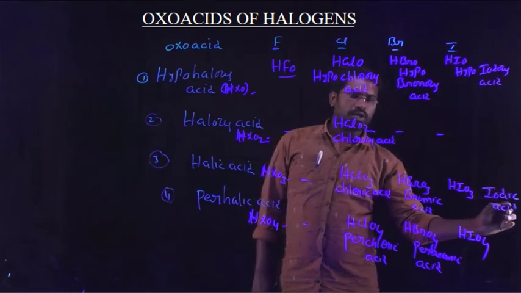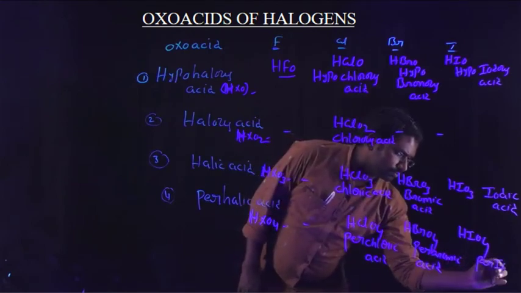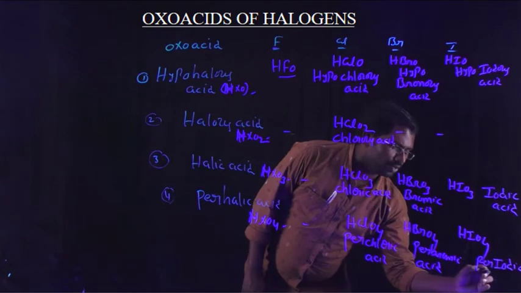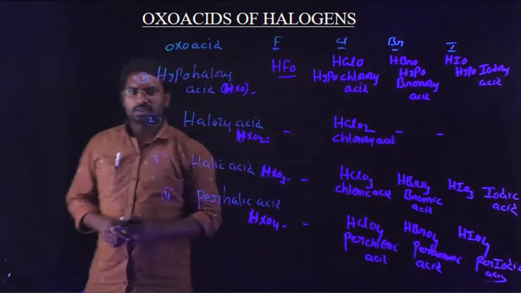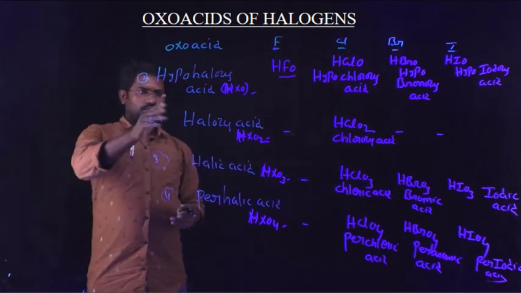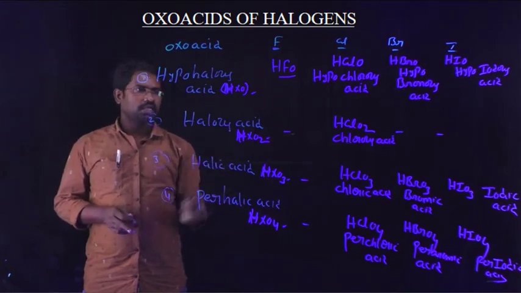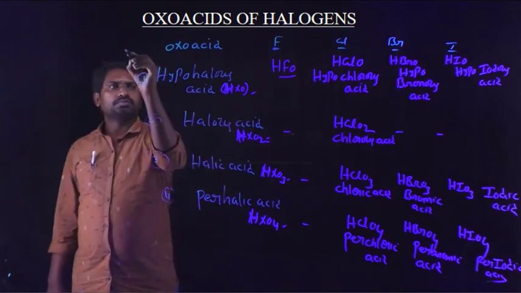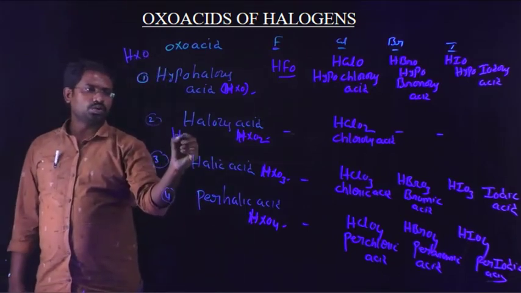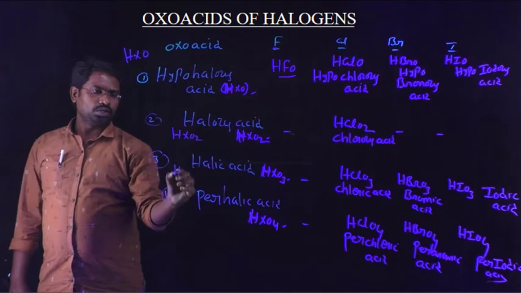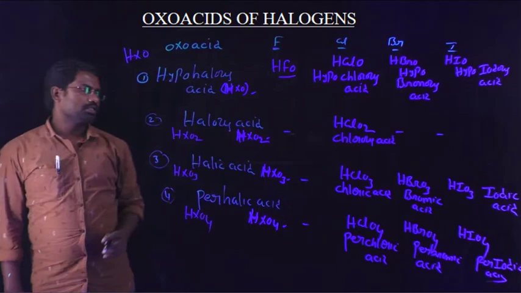This is iodic acid. And finally, periodic acid. So these are all four types of oxo acids of halogens. Four types means hypohalous acid, halous acid, halic acid and perhalic acid: HXO type, the second one HXO2 type, the third one HXO3 type, and the fourth one HXO4 type.